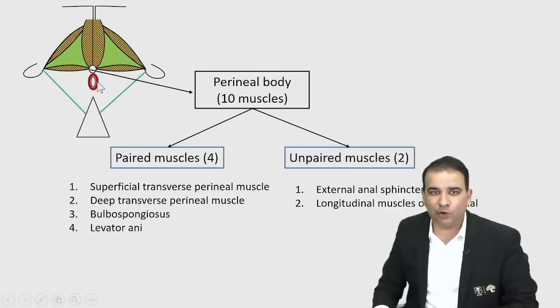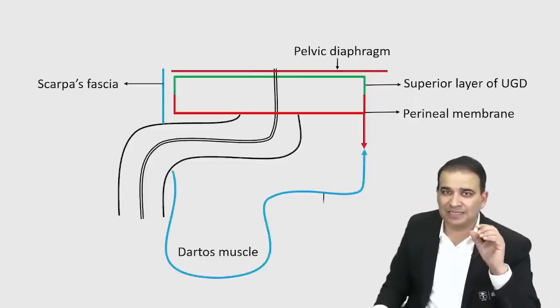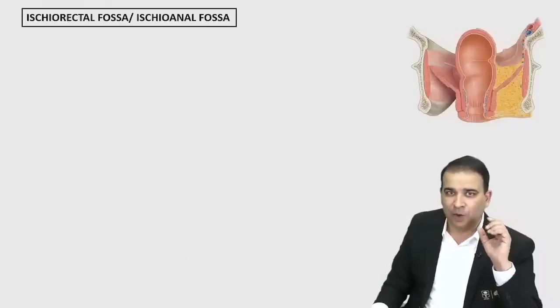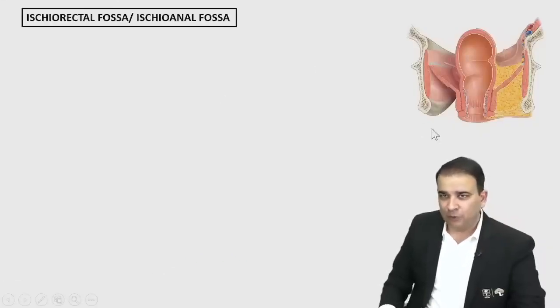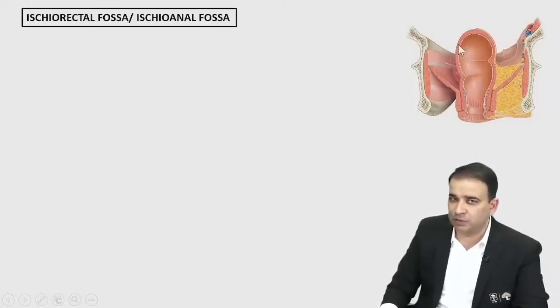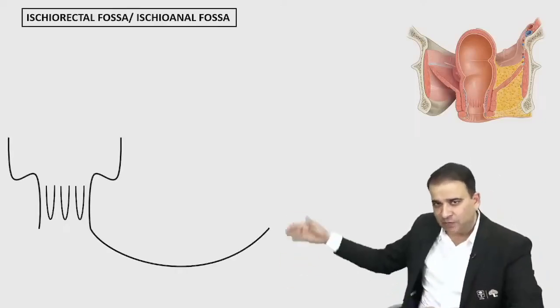So, anal triangle, what we have in between, we have anal canal, and on the side we have ischium. Ischium and anal, ischio-anal fossa or ischiorectal fossa. So the fossa that you will see on the side is the ischiorectal fossa or ischio-anal fossa. Now, if you look at this picture here, you can see the anal canal over there and the ischium on the side here. So that's why that fat over there is in the ischiorectal fossa. Now, if I just replicate that picture, that's the anal canal. This is the skin of the gluteal region.